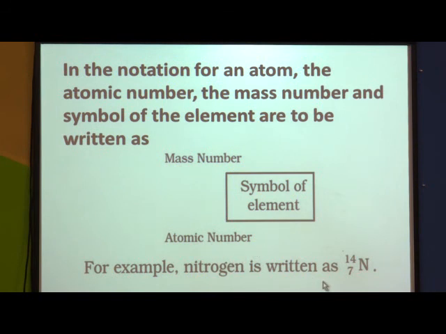Now one example is given, nitrogen. The symbol for nitrogen is N, its mass number is 14 and its atomic number is 7. So you can write the notation for all the elements: write the symbol of those elements, find out the mass number as I have just told you, and the atomic number is already given in that table. Then write down all the elements right from hydrogen to argon in this way.